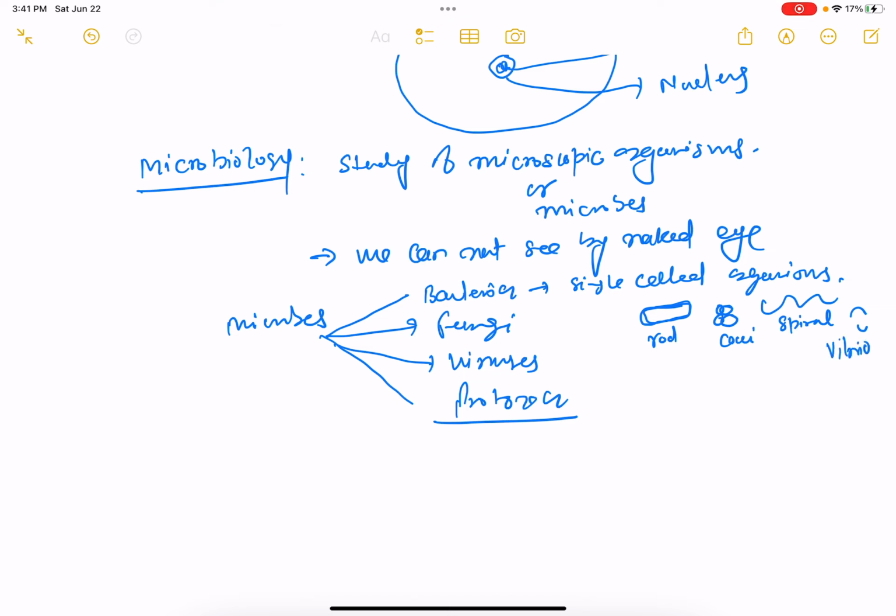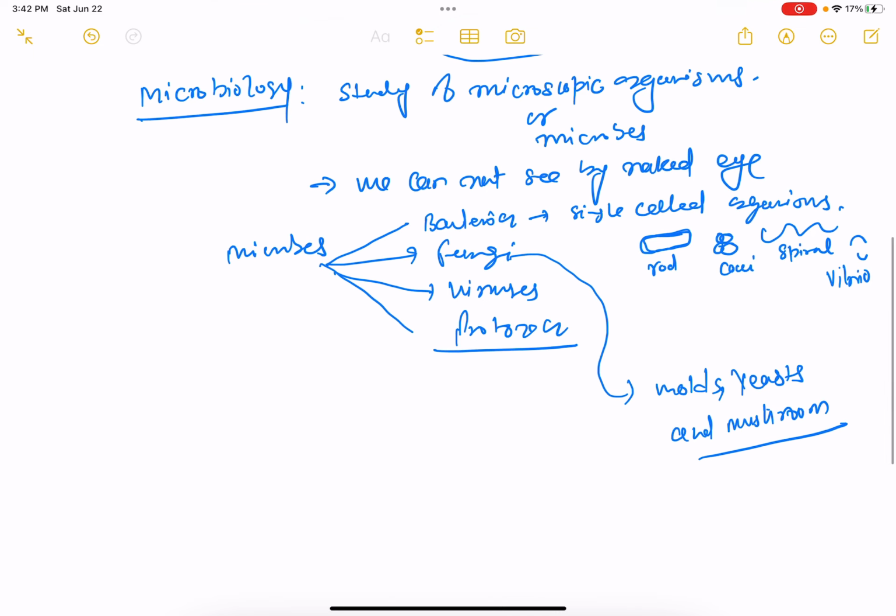And in addition to bacteria, there are fungi. Most fungi include molds, yeast, and mushrooms. Some fungi are beneficial, and some of them cause diseases. So we have both options with fungi.